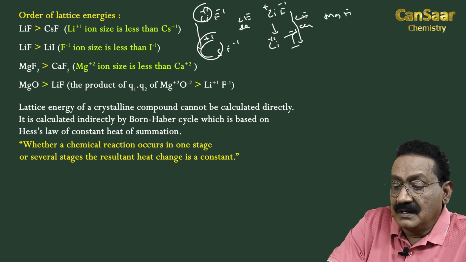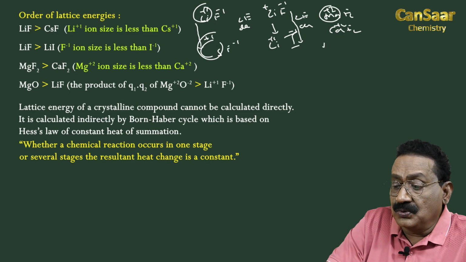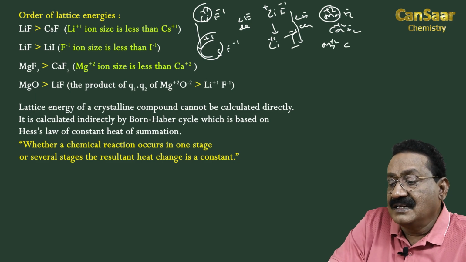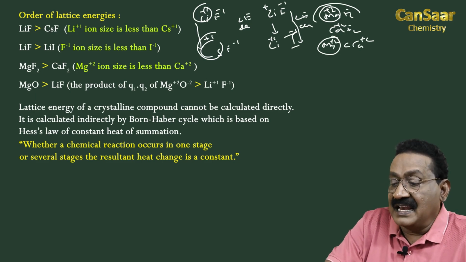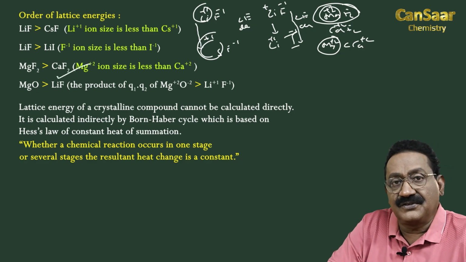Then MgF2 and CaF2. So, both are fluorides. Here Mg+2, Ca+2. The Mg2+ size is less than Ca2+, so its lattice energy is high. So, MgF2 is greater than CaF2.